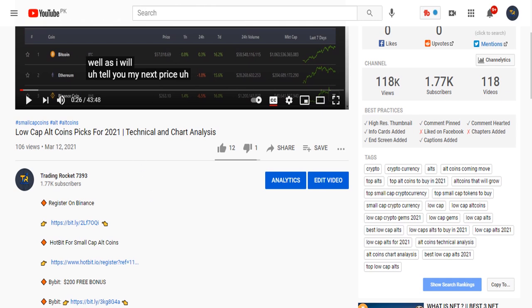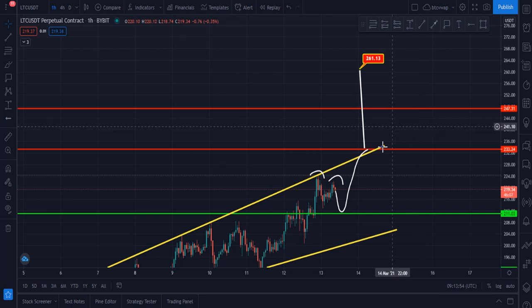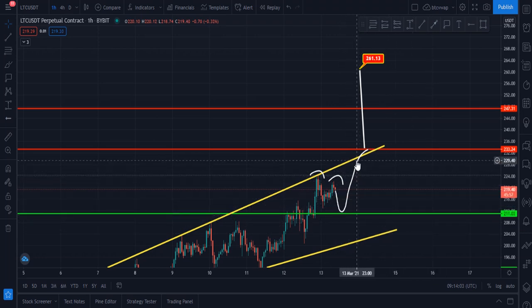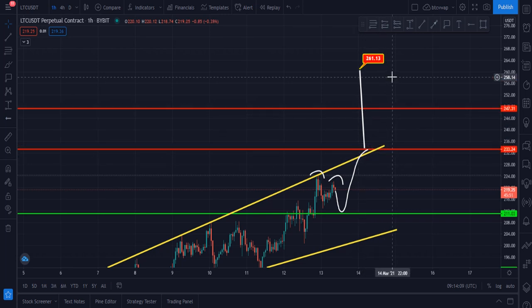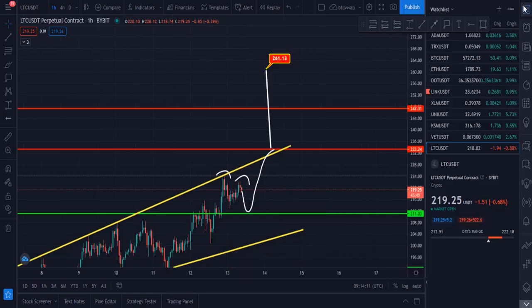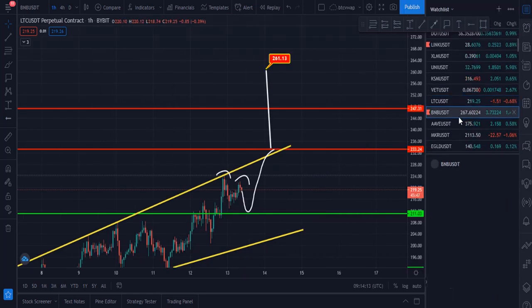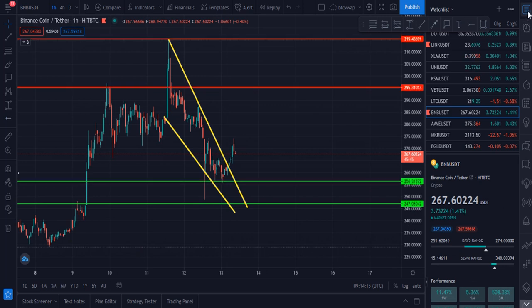And let me please show you my next chart, Litecoin. According to the pattern, Litecoin maybe will go down to $211, and after that it will hit 230 as our first target, 233 as our second target, and 261 as our third target for Litecoin right now. My next chart is very important, Binance coin.